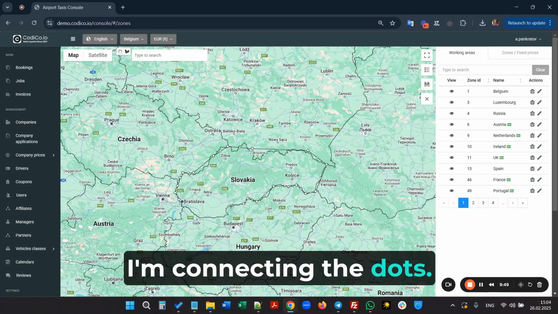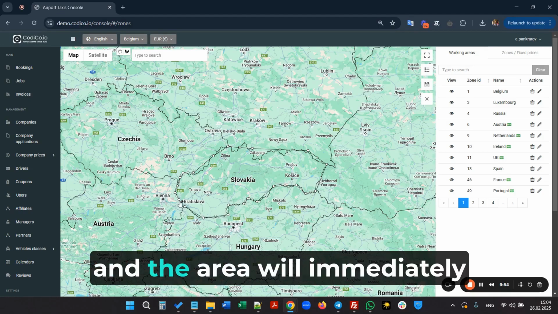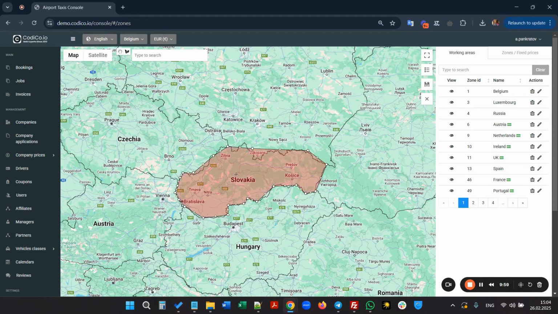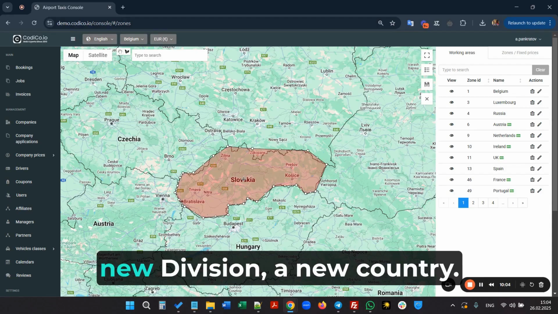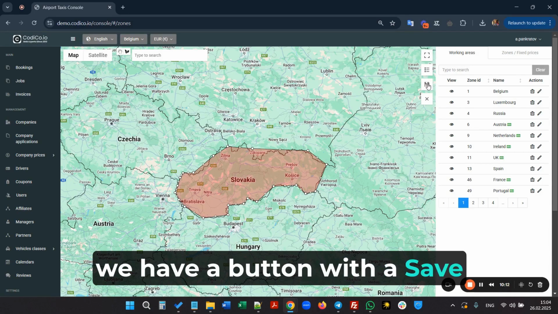I'm connecting the dots. In the end, your first and last points should meet, and the area will immediately highlight in red. Here, we've now drawn the boundaries of a new division, a new country. Now let's save it. For this, we have a button with a save icon.